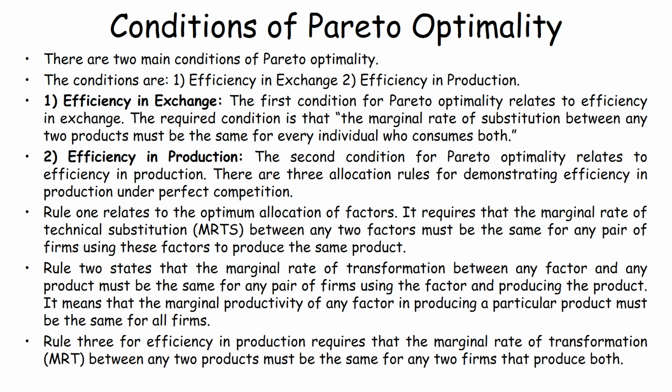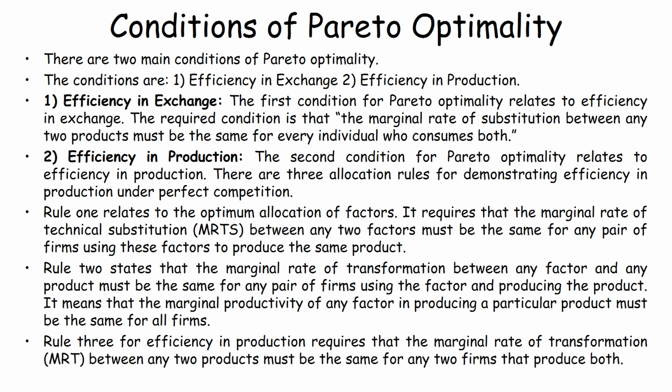The second condition, that is efficiency in production, has three allocation rules for demonstrating efficiency in production under a perfectly competitive situation. Rule 1 relates to the optimal allocation of the factors. It requires that the marginal rate of technical substitution between two factors must be the same for any pair of firms using these factors to produce the same product.